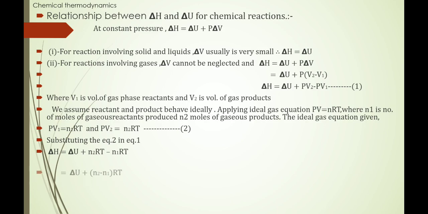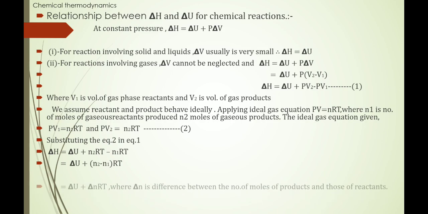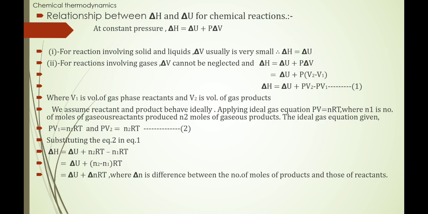Therefore, delta H is equal to delta U plus within bracket N2 minus N1 RT, and N2 minus N1 is delta N. So we can write this equation: delta H is equal to delta U plus delta nRT, where delta N is the difference between the number of moles of gaseous products and the number of moles of gaseous reactants. This is an important part: gaseous reactants and gaseous products. So the final equation, delta H is equal to delta U plus delta nRT. This is a very important equation which is used for calculations also.